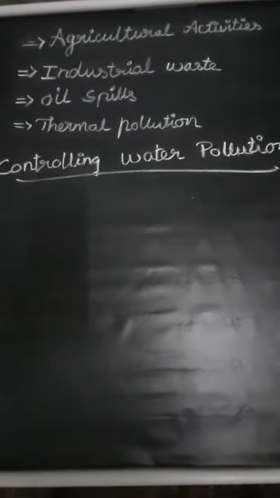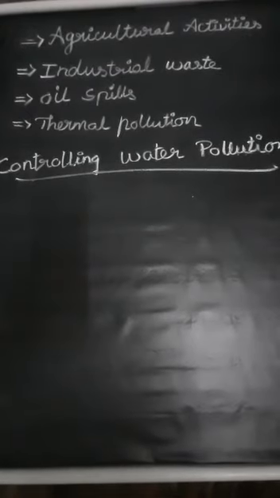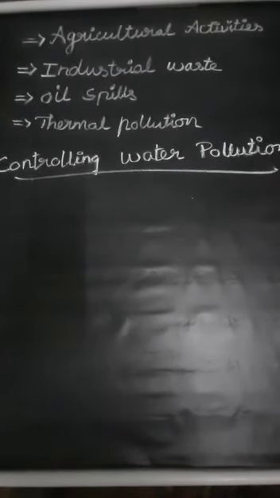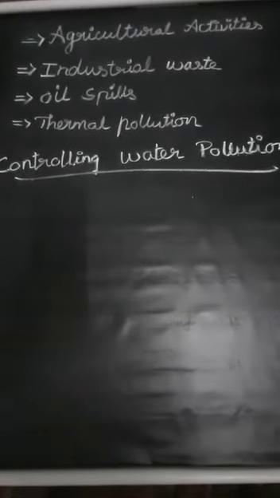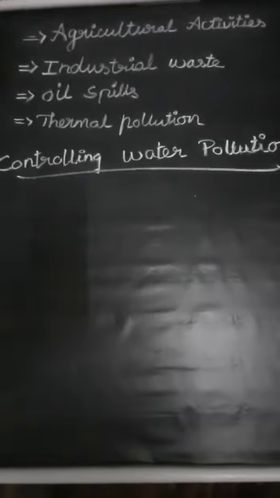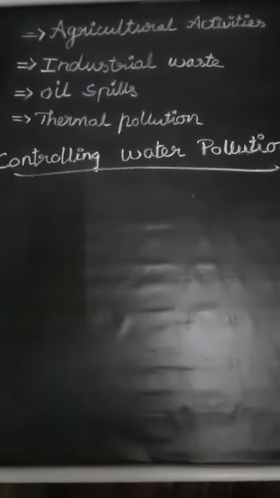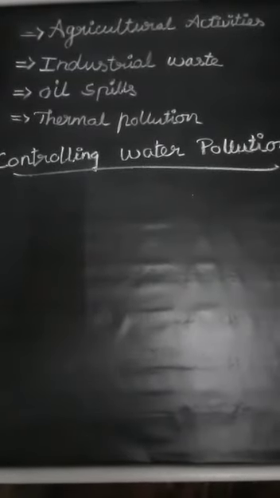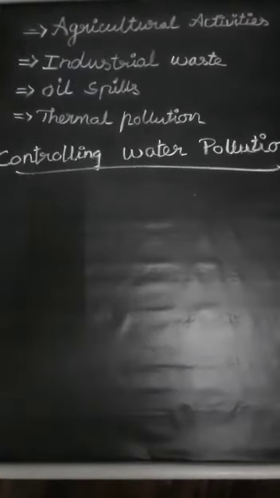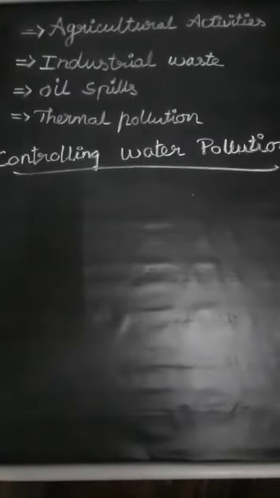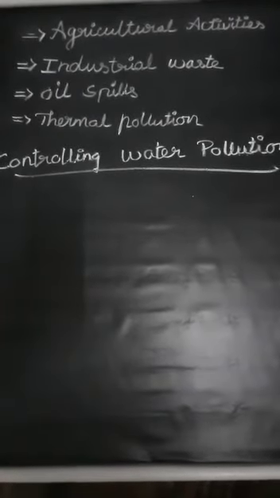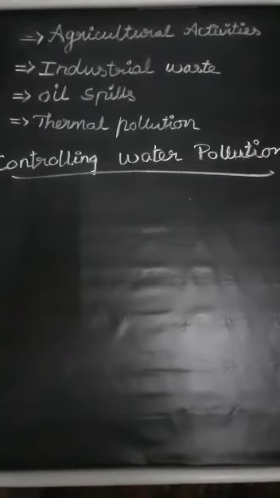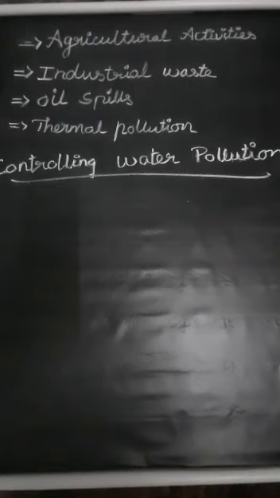Then we should not throw waste like plastics into the water bodies. We should always separate the waste into recyclable, non-recyclable, and biodegradable, and only then dispose of it. So this does not cause pollution. Domestic wastewater should be treated properly and the harmful substances removed from it. Then it can be reused for flushing toilets and gardening.